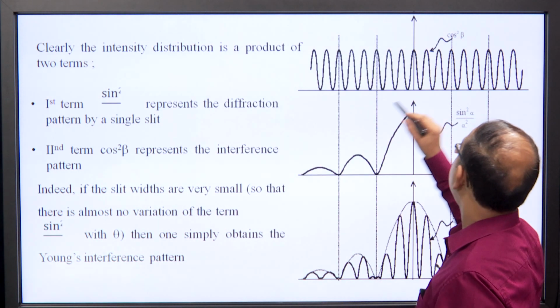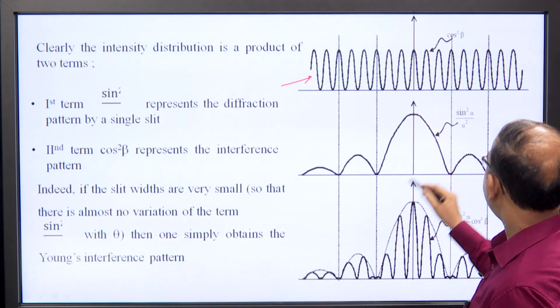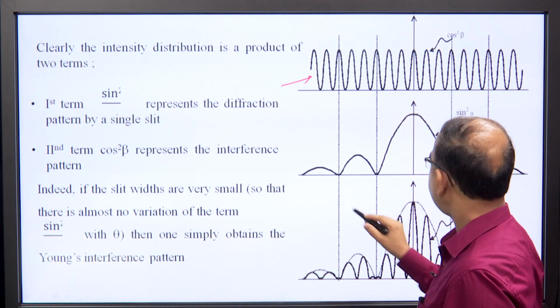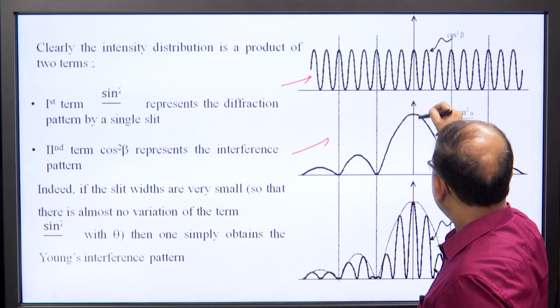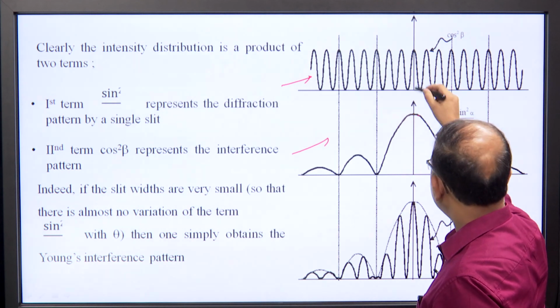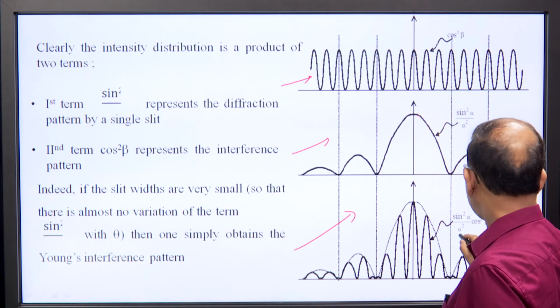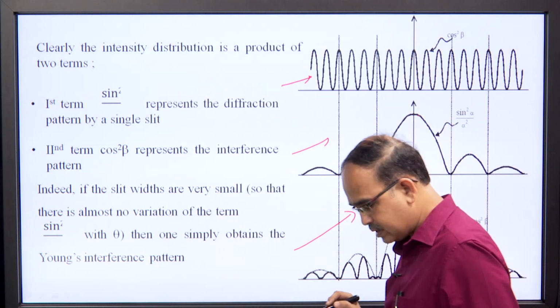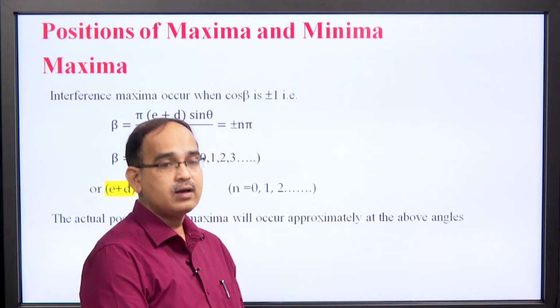The variation of cos square beta is shown here, while the variation of sin square alpha over alpha square is shown here. What we see is the superposition of these two patterns, that is, sin square alpha over alpha square times cos square beta. Position of maxima and minima.